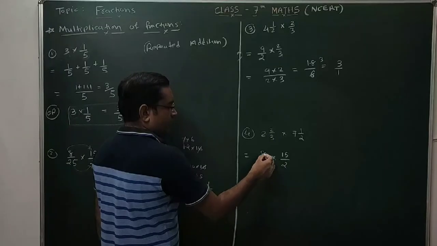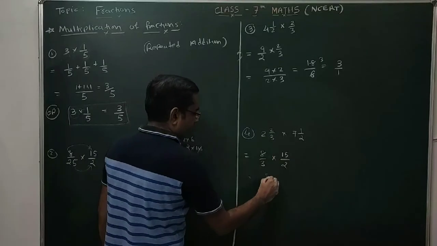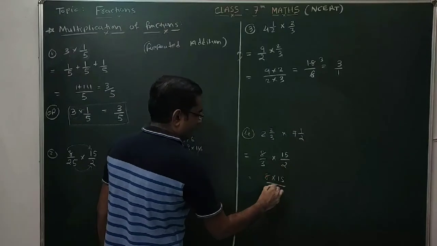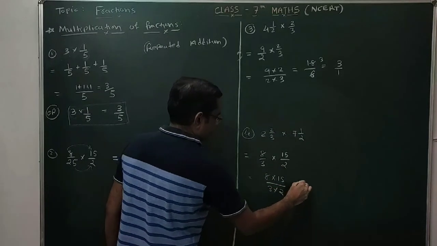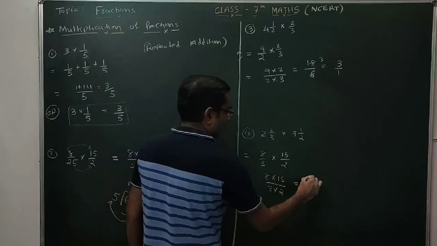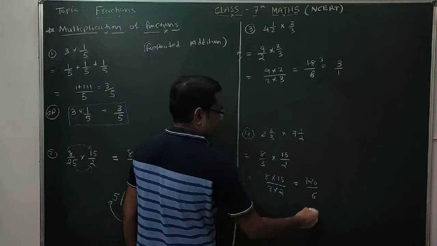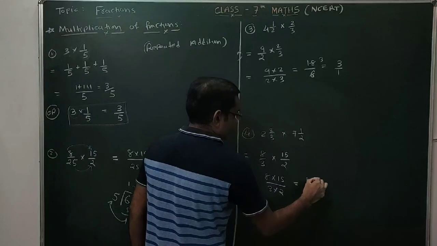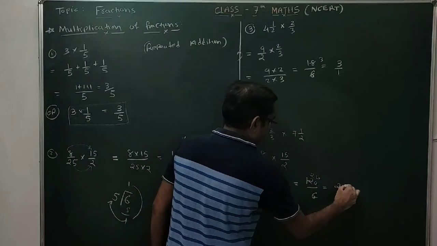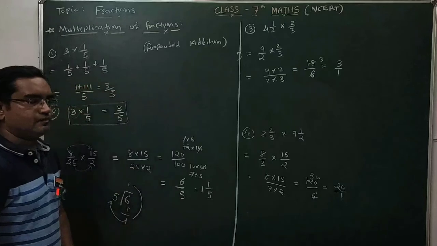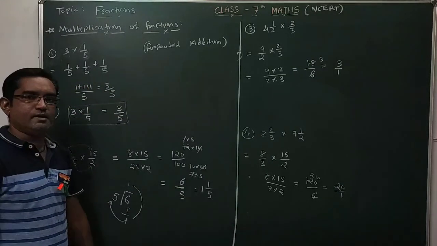Multiply numerator with numerator, so it will be 8 into 15 divided by 3 into 2. 15 eights are 120 and 3 twos are 6. So this will be 20, or we can say 20 by 1 is the answer. You can simply write 20 as the answer.